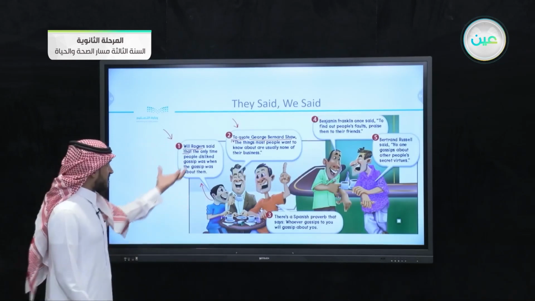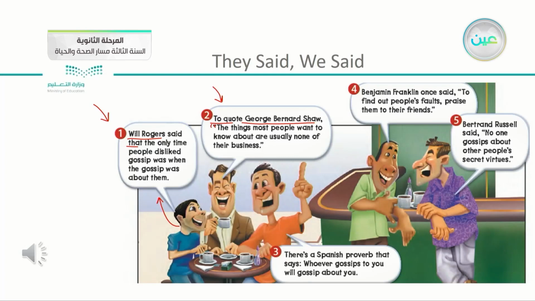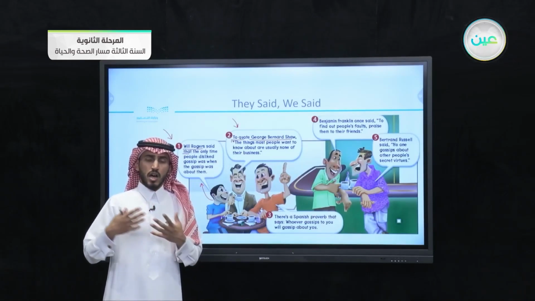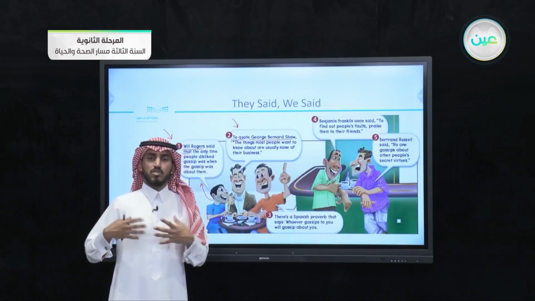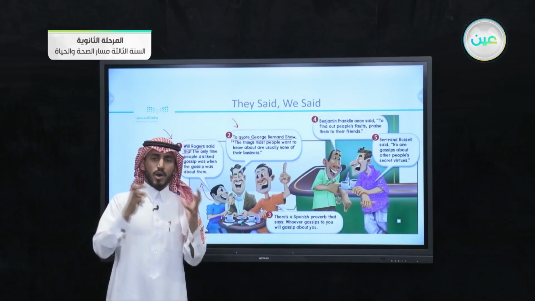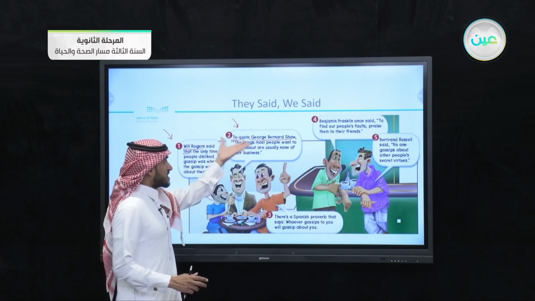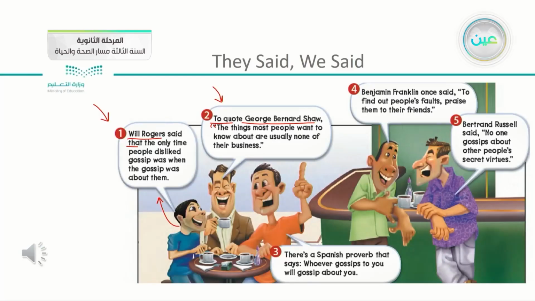The difference is that in the first one, Will Rogers said that, when we use this form or this way, that means we are not going to copy his or her exact words, but we are going to say what he said by using our own words. We will copy only the meaning, not the words. But in the second one, he said to quote George Bernard Shaw. To quote means to use the exact word of that person.